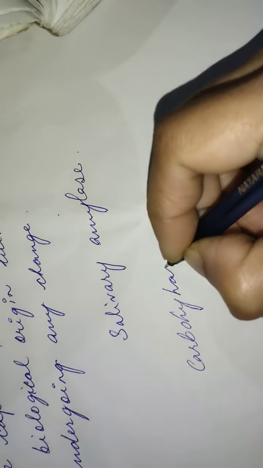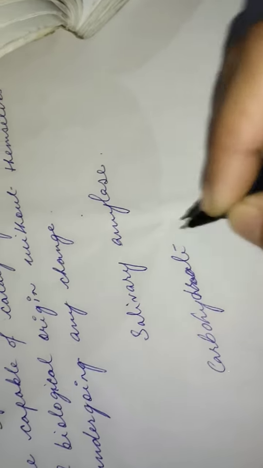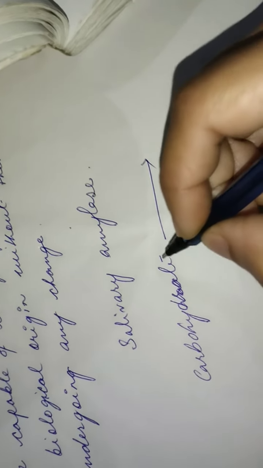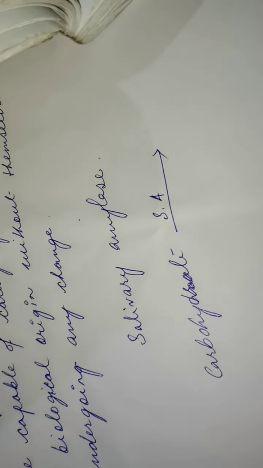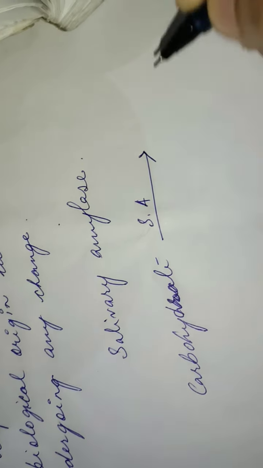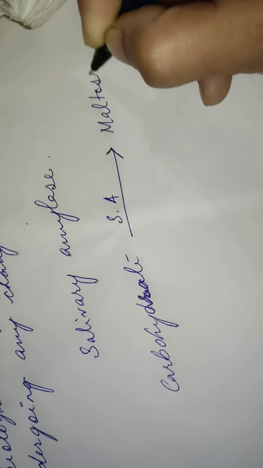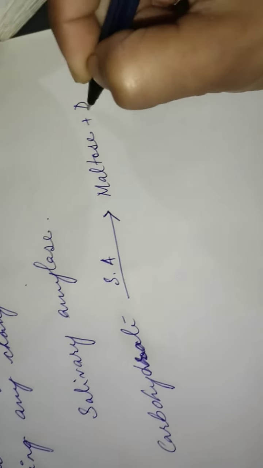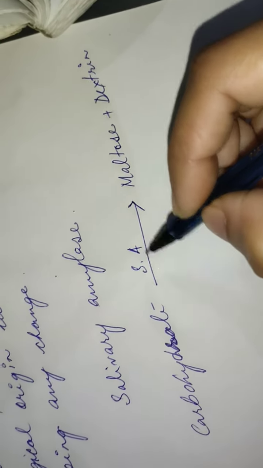Now look, salivary amylase acts on carbohydrate and breaks down these carbohydrate molecules into simpler forms, maltose and dextrin. Here I have written salivary amylase in short.